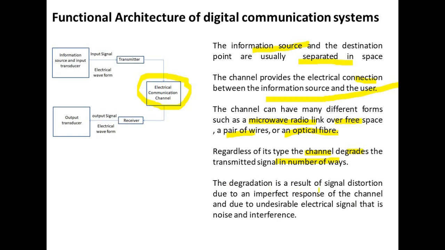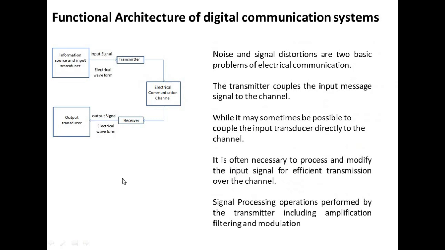The degradation is a result of signal distortion due to an imperfect response of the channel and due to undesirable electrical signals, that is noise and interference. Noise and signal distortion are two basic problems of electrical communication. The transmitter couples the input message signal to the channel. That is, the transmitter is used to couple the input signal with the channel.